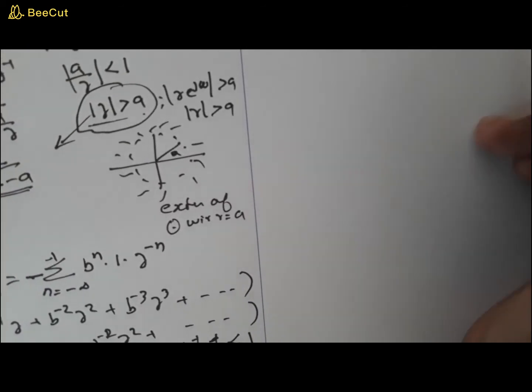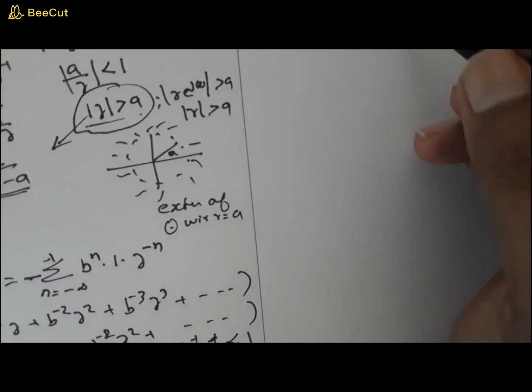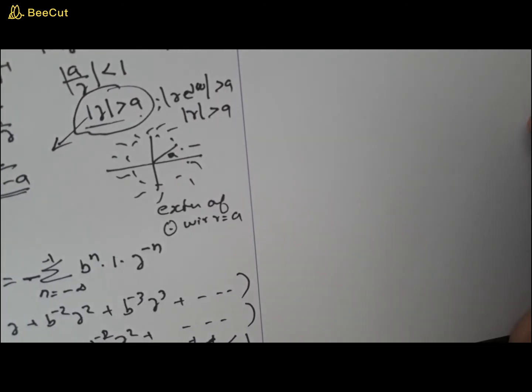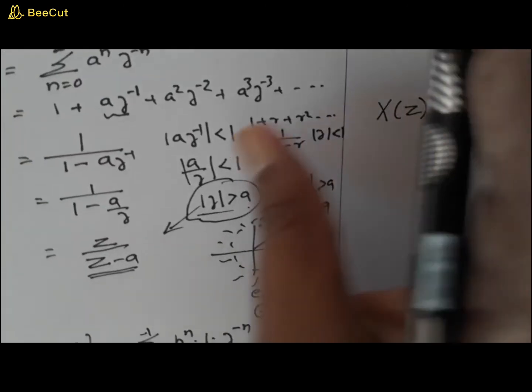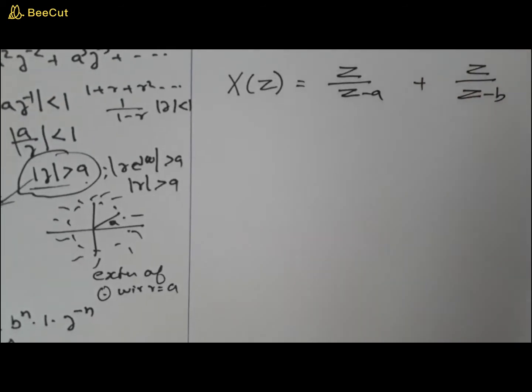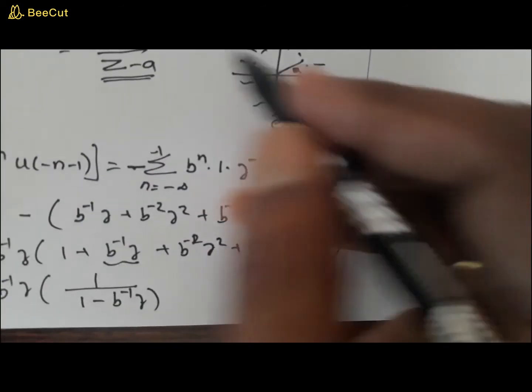See, when you sum these two up, there must be a ROC to this. What is the ROC of a combined signal? Obviously there must be an intersection region. Now let us combine this ROC together.